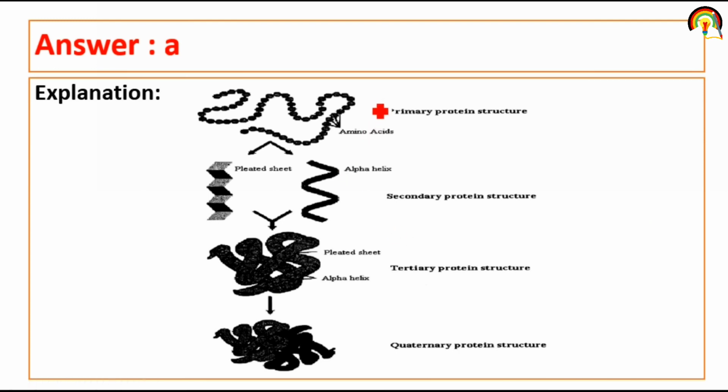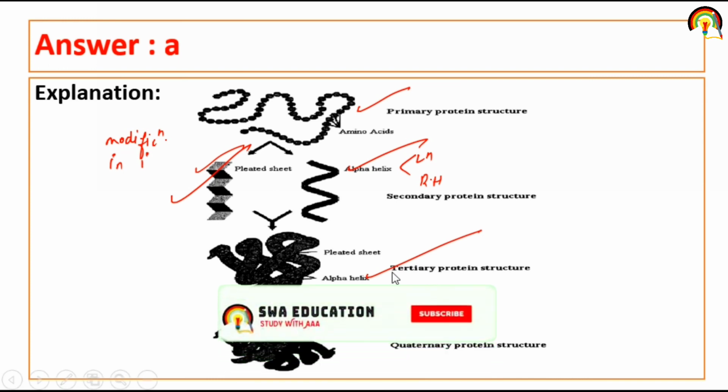So this is the primary protein structure, and when there is a modification in primary structure of protein, there is a formation of secondary protein structure. Secondary protein structure consists of alpha helix, that can be left-handed or right-handed alpha helix, and beta pleated sheet. And when there is a modification in secondary structure, there is a formation of tertiary protein structure, and after modification of tertiary protein structure, there is a formation of quaternary protein structure.